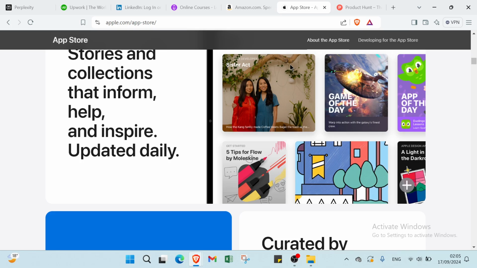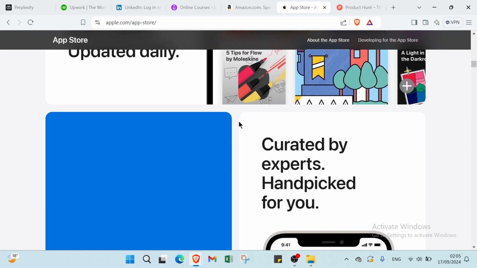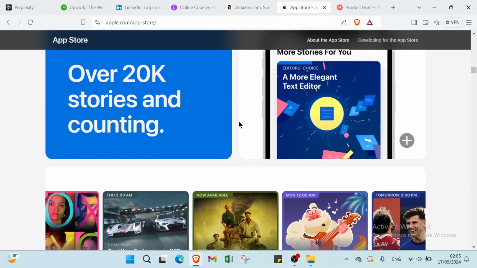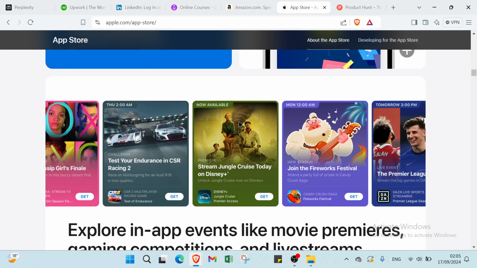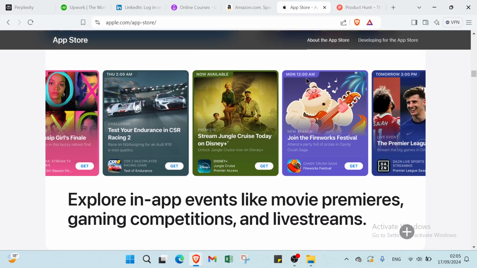The first one is the App Store. To earn money on Perplexity by developing and offering tools or apps on the App Store, create reliable and user-friendly applications tailored to specific needs. Promote your app on Perplexity by showcasing its unique features and benefits, driving traffic and potential downloads from interested users.